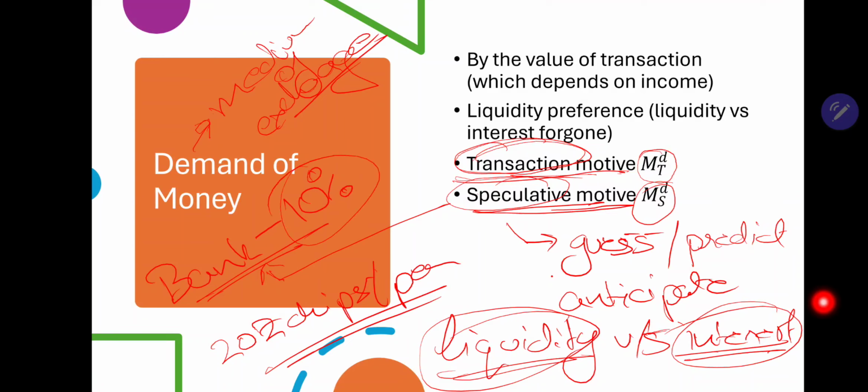Obviously, if the interest rate is higher, you would choose to keep more money in the bank, and thus you will forgo liquidity. But if the interest rate is lower, you would choose liquidity and forgo the interest. The total money demand is thus calculated to be the sum of MDT plus MDS. When we add these two demands, we get the total demand of money in an economy.